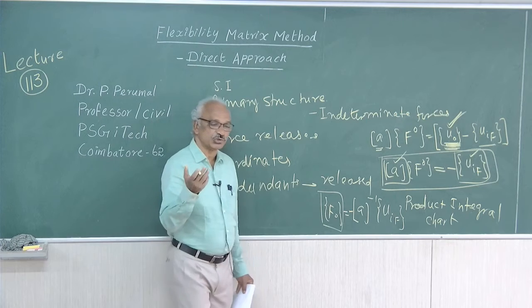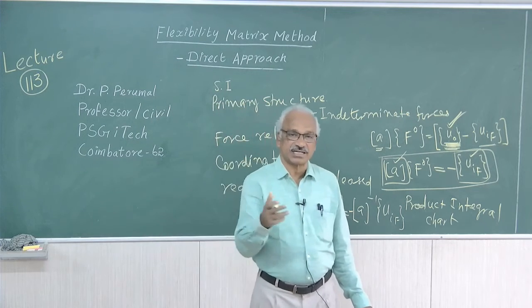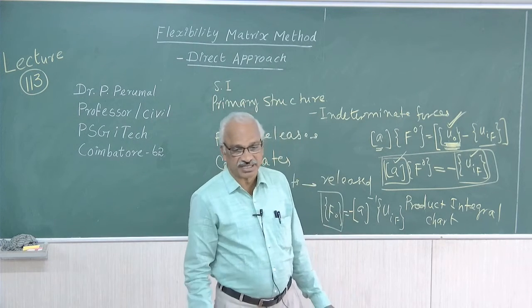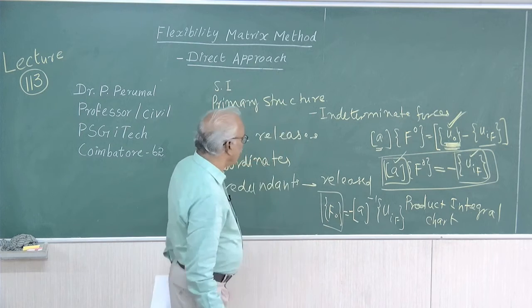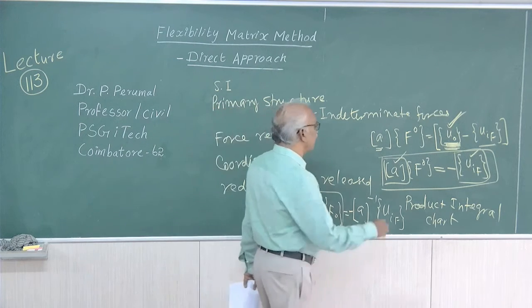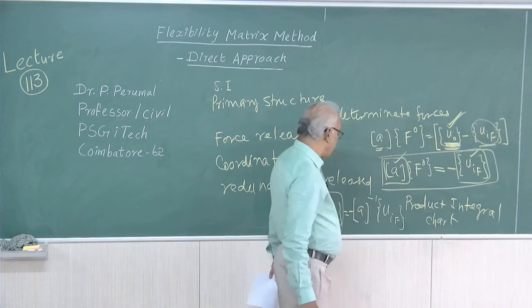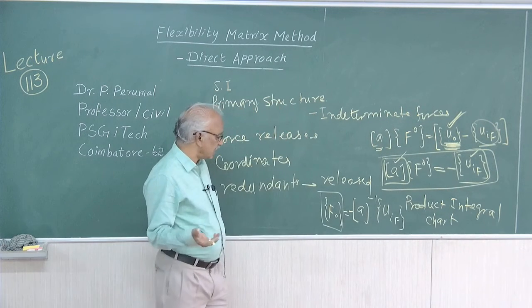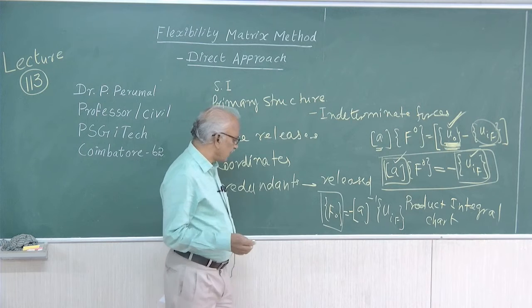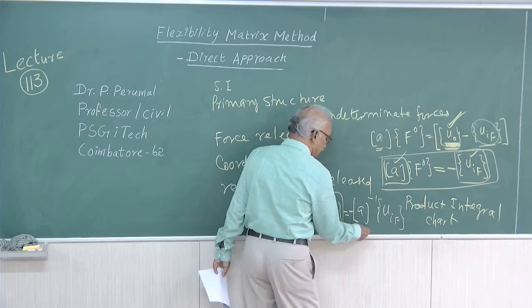Namely, if we choose MA and MB as redundants, that will give you the values of MA and MB. Already, for getting the deflection here, we will be using conjugate beam method or some other method. So, all these values are available.